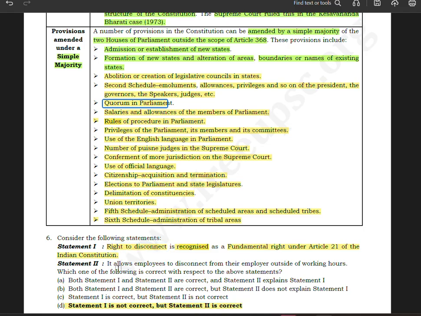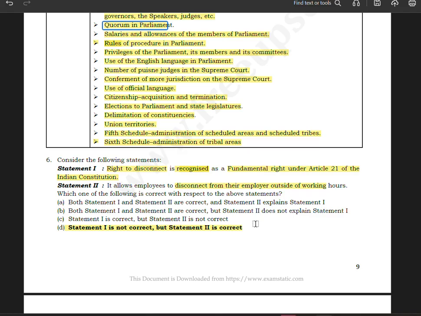Now let us see statement number 2. It allows employees to disconnect from their employer outside of working hours. So this is a correct thing. Right to disconnect is simply that there should be a fundamental right where an employer cannot contact or send any communication after working hours to the employee. For example, you see, you know that